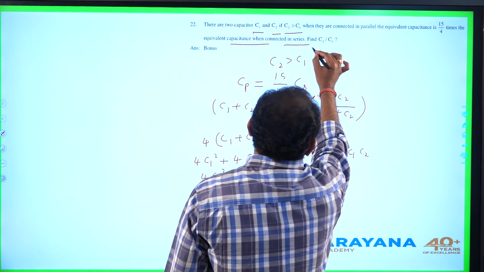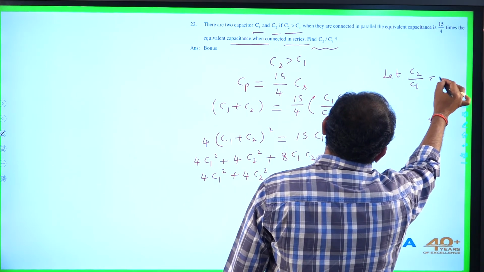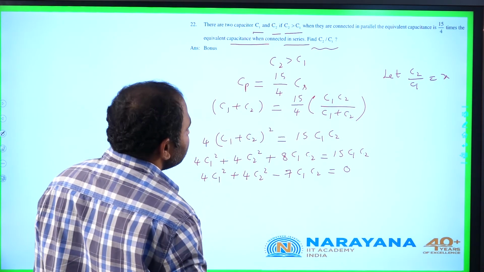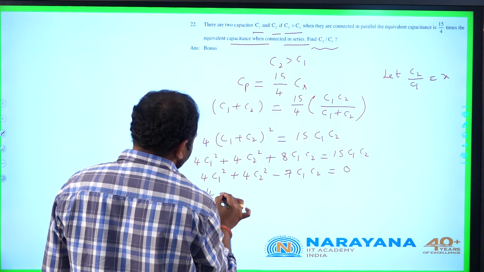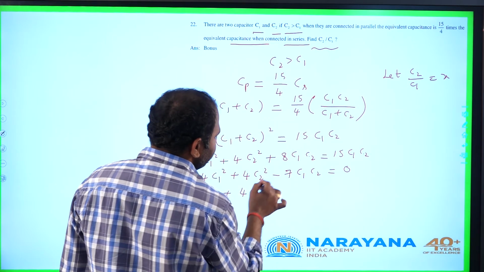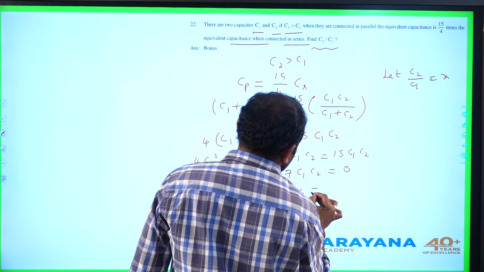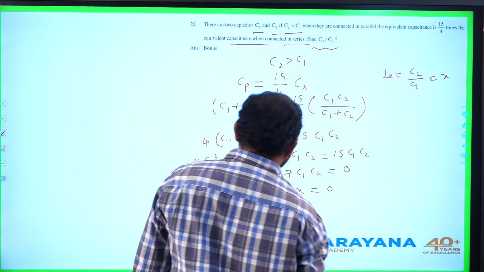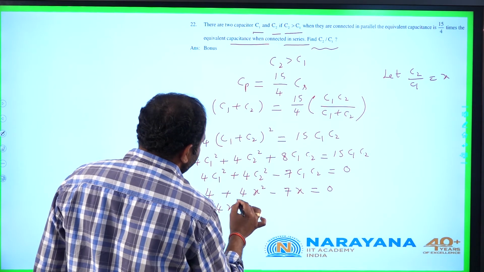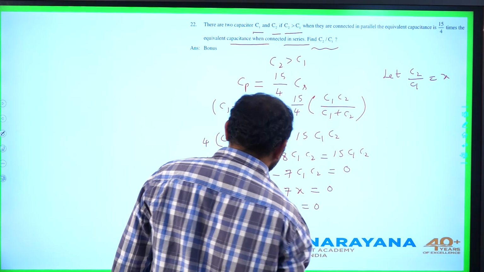We need to calculate the value of C2 by C1. Let C2 by C1 be x. Dividing this equation by C1 square, it will be 4 plus 4x square, C2 by C1 square is x square, minus 7 times x equal to 0. Let us solve it for x. Let us rearrange it first: 4x square minus 7x plus 4 equal to 0.